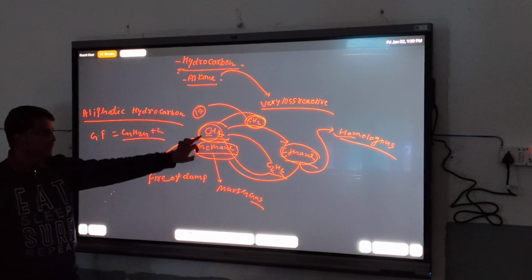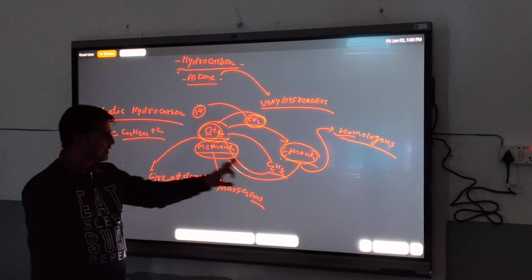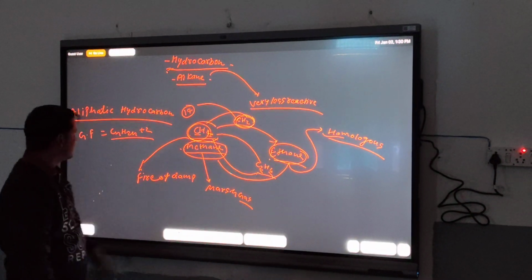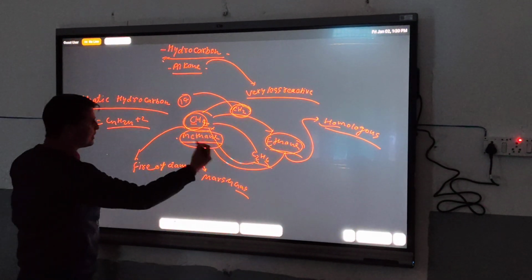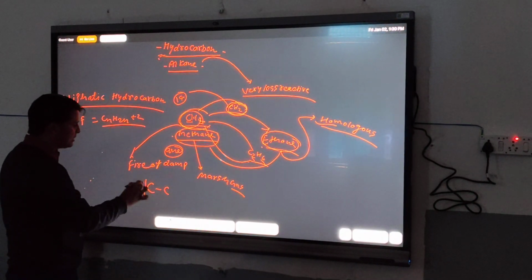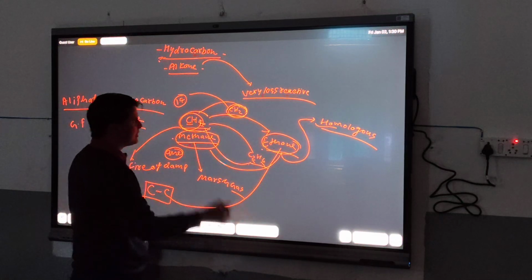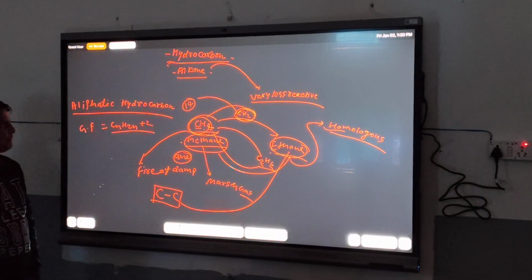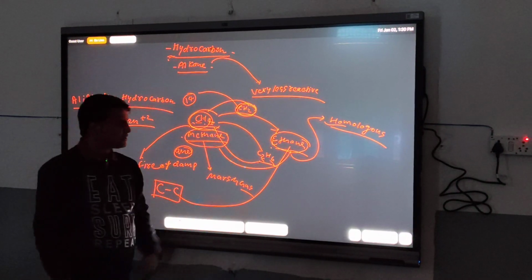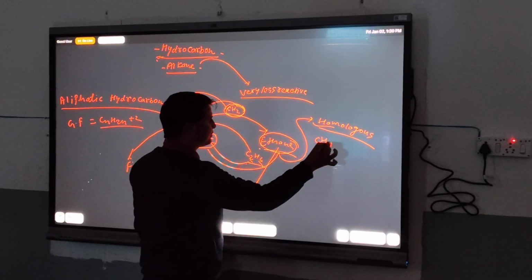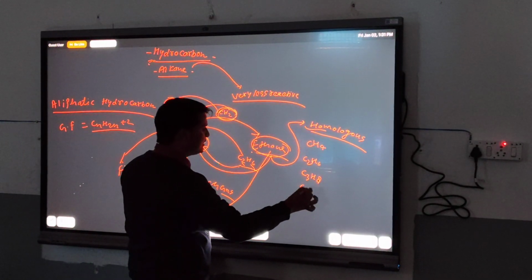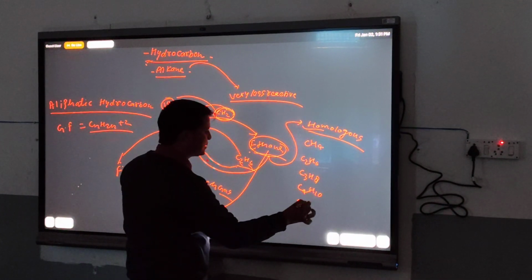So CH4 and ethane, it means methane and ethane, both are part of alkane, and both have the same functional group, the carbon-carbon single bond, and methane is the first member of alkane. So both compounds are homologous, and the series of these compounds is like this: CH4, then the next one is C2H6, the next one is C3H8, then C4H10, C5H12.